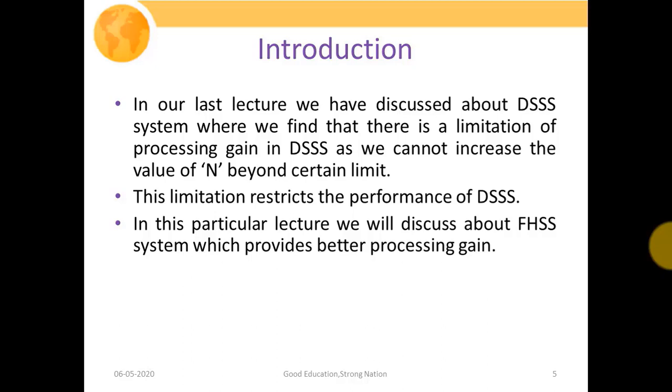We know that the processing gain is the ratio of the expanded signal bandwidth divided by the signal bandwidth without expansion, and the bandwidth of the expanded signal depends upon the value of N, that is the number of bits in the chipping sequence. So if we cannot increase the value of N beyond certain limits, then obviously it will restrict or limit the processing gain in DSS systems.